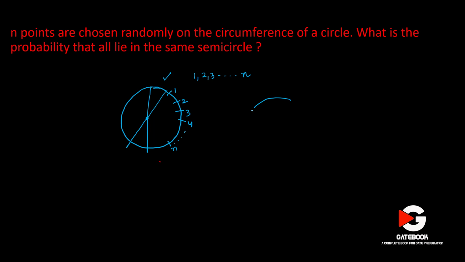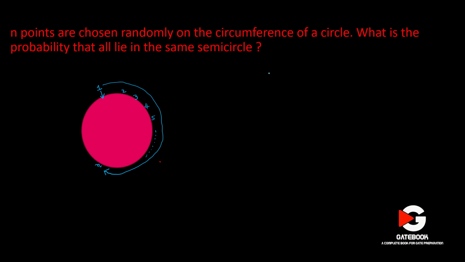Now let me take this circle. Let's denote an event E1. I'll describe what it is. In that, 1 is the leading point. That means I am imagining all the patterns where 1 is the first point when I view from the clockwise direction.